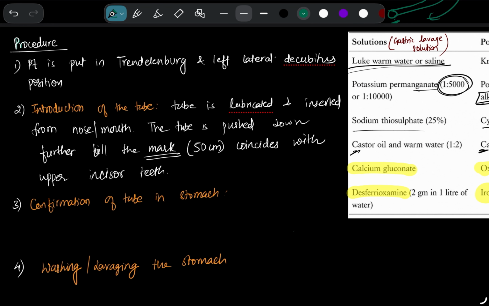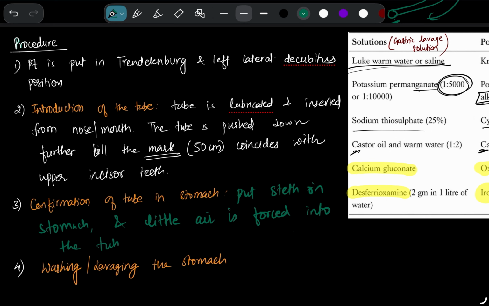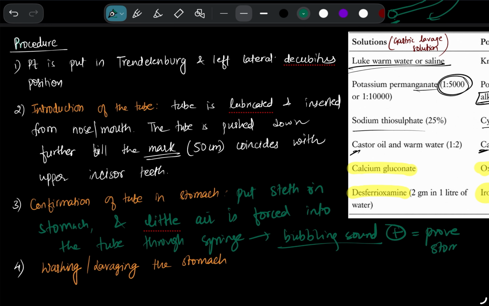Now how to confirm the tube has reached the stomach? As you might have seen in the video, we are going to put a stethoscope on the stomach and a little air is forced into the tube through the syringe. So a little air is inserted through the syringe, and if a bubbling sound is heard, like in the stomach we have water, so if air is put into the water, there is going to be a bubbling sound. So if bubbling sound is heard, it is going to prove that the tube has been inserted properly, it has reached into the stomach.